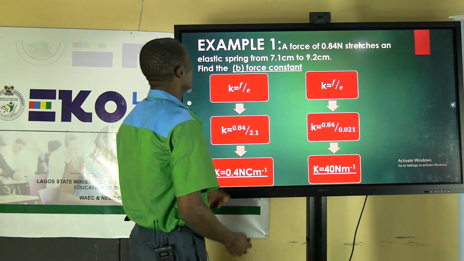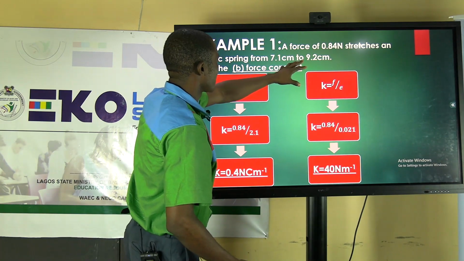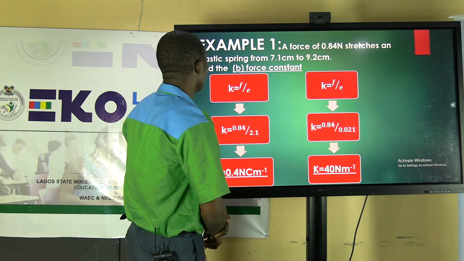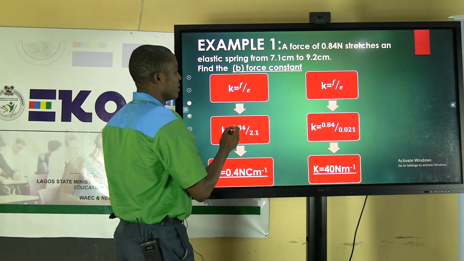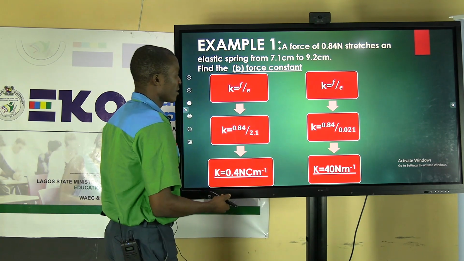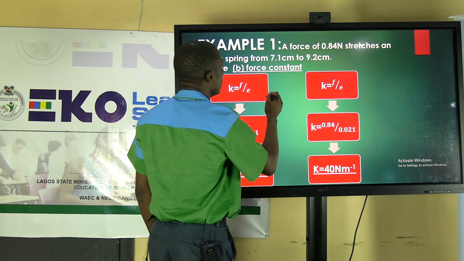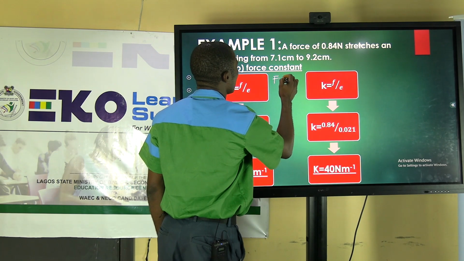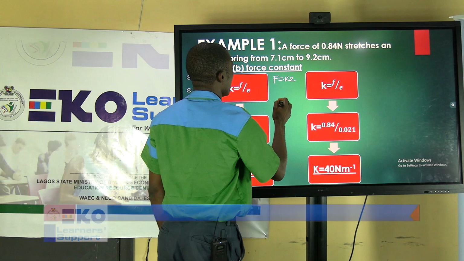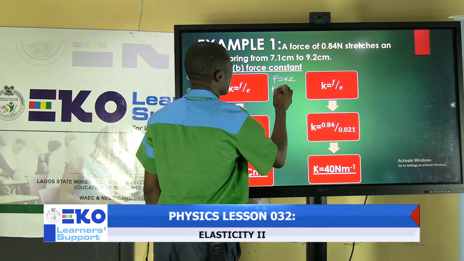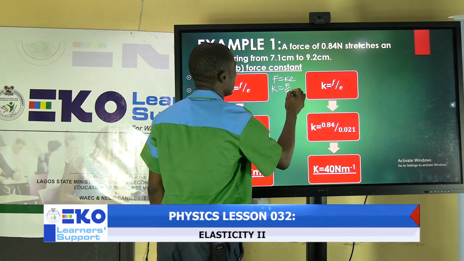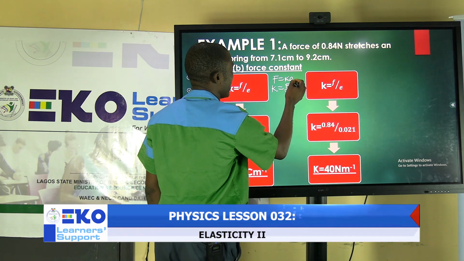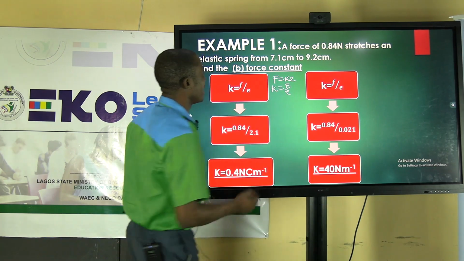The next slide has the same details, but we are looking for the force constant. From Hooke's law, which says that F equals Ke, the force constant K is F over e. When you make K the subject by dividing both sides by e, you have K equals F over e.